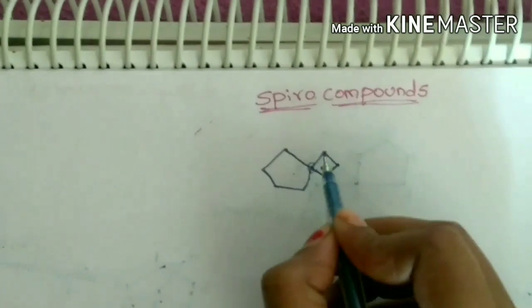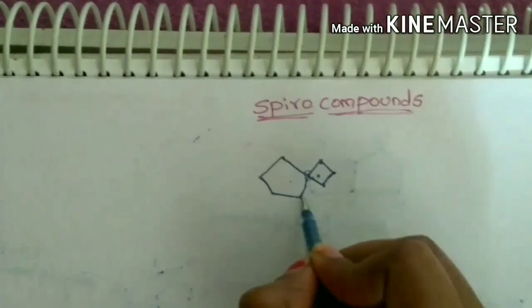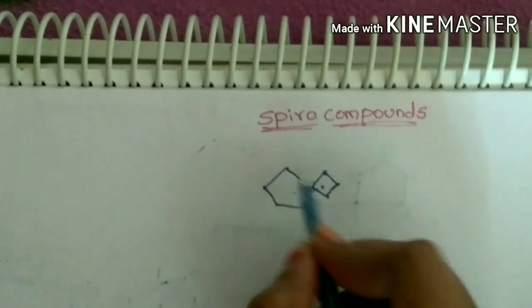And we must indicate the number of carbons in each chain in square brackets.